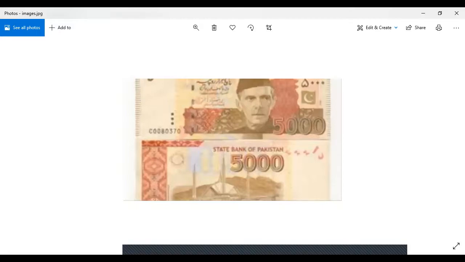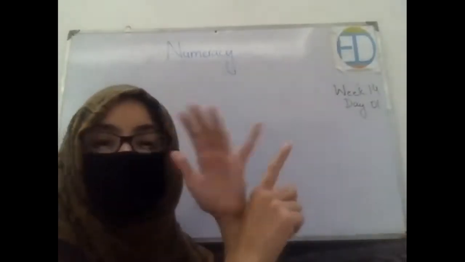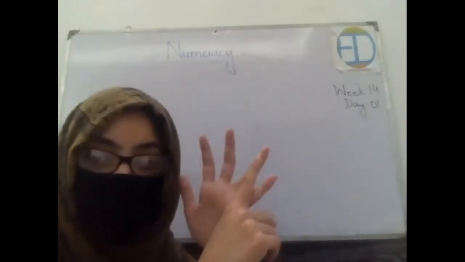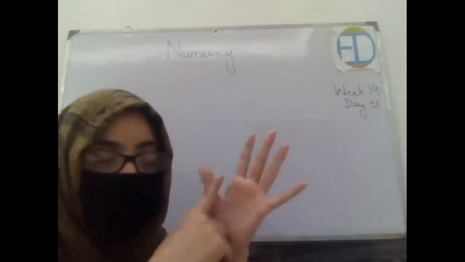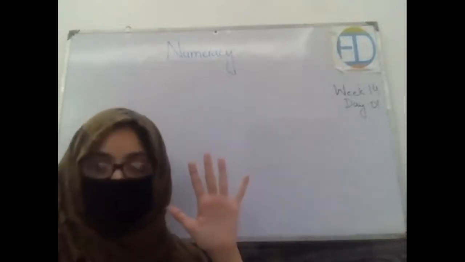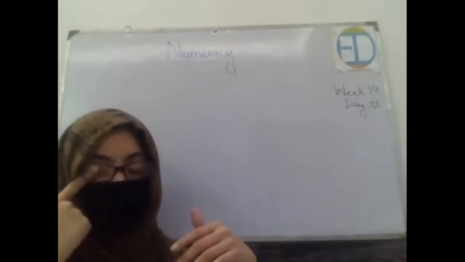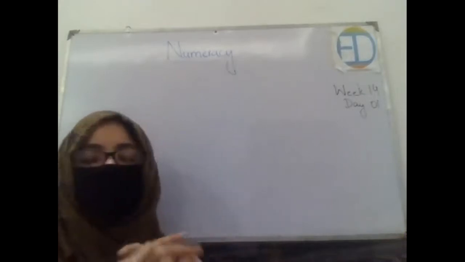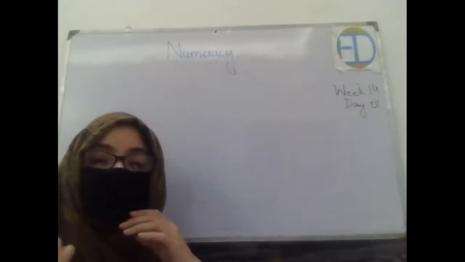Okay, so these were the coins. Now if we talk about all of the notes, we have a 10 rupees note, then a 20 rupees note, then 50, then 100, then 500, 1,000, and 5,000. This is all that we have, right? We do not have any note in between, and we do not have any note after 5,000. We do not have a 10,000. We do not have 50,000 or 100,000, no notes for greater money.